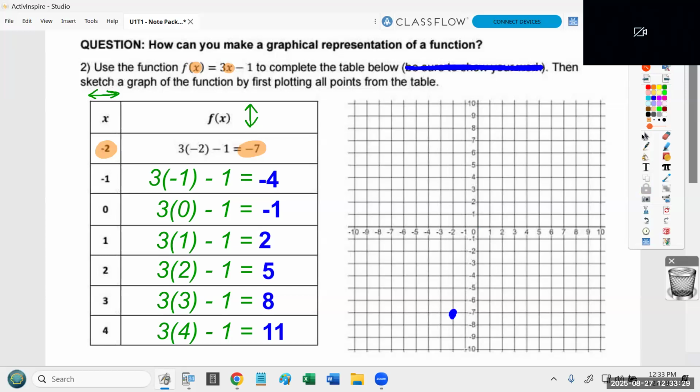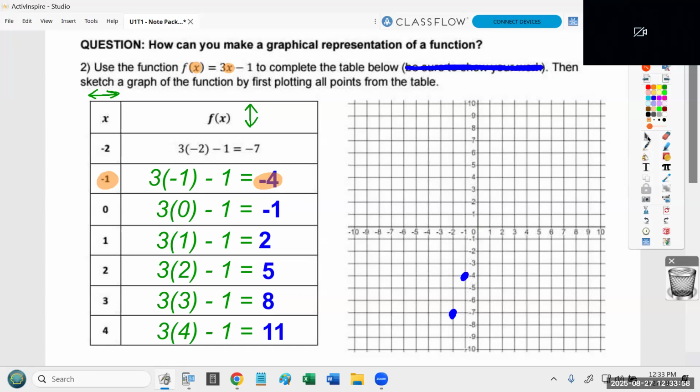The next point is at -1, -4. So -1, -4. Notice, to get to that point, I started at the origin. I went backwards 1, so left 1, and I went down 4. That's how I got to that point. Every point you start at the origin. You go back to 0, 0 in the center. Okay? Jordan, you good?